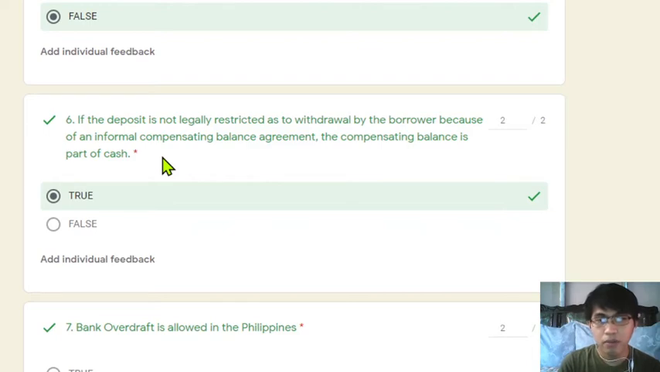Yung short term pala, kapag formal compensating balance agreement tapos ang sinisecure niyang loan is a short term loan, ang sinasabi doon ay it is a separate account title. Ang tawag doon is cash held as compensating balance. Tatandaan mo yun. Not short term investment. Cash held as compensating balance ang account title niya in the financial statements. Kapag naman long term ang sinisecure na loan, yun ay classified as non-current investment kapag formal ang kanyang compensating balance agreement.